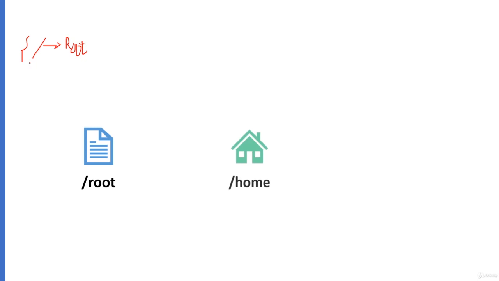Now let's see what is next. Next is the home directory. What is the home directory? It is the user's home directory. What does it mean? Suppose one user is there, then it will contain one home directory. That is why it is called the user's home directory. Now let's see the next one, which is media. Media is where CDs and USB devices are usually attached or mounted to the file system. Now the next one we have is etc.